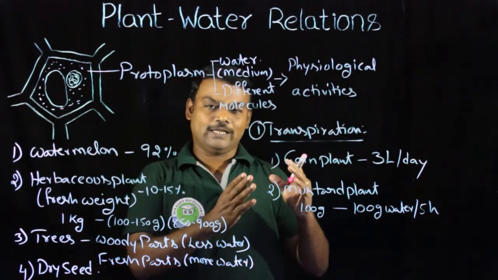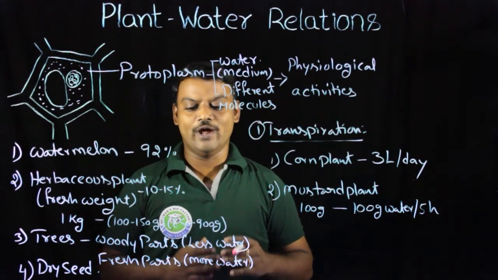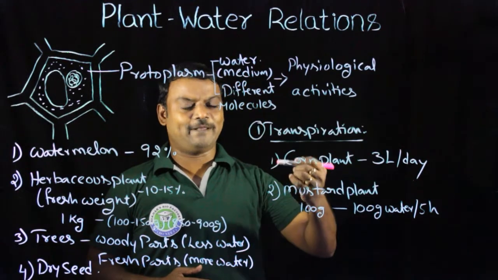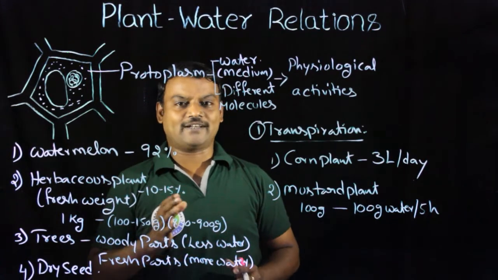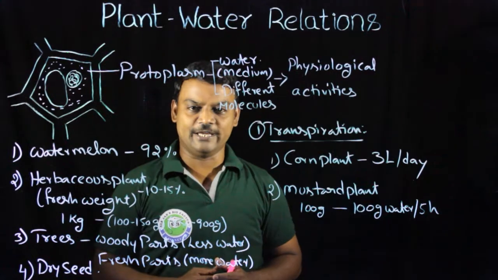In this way, the corn plant and mustard plant lose a large quantity of water into the surrounding environment. Because of this transpiration, water becomes a limiting factor for plant growth and productivity.